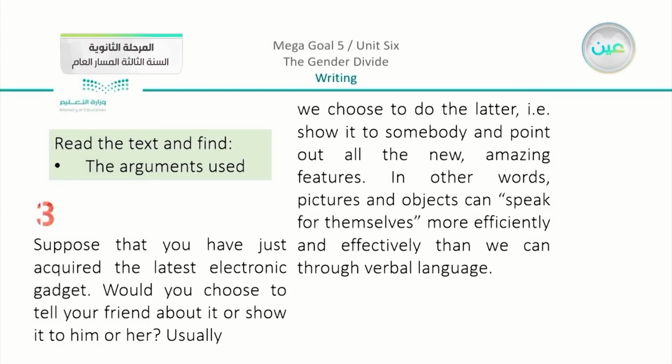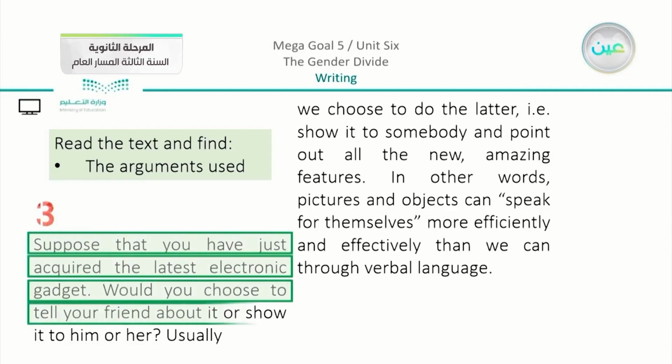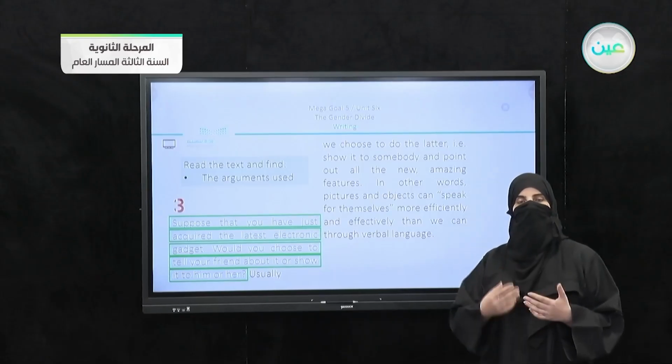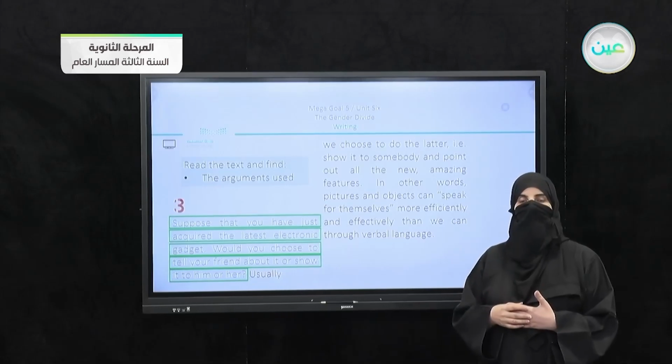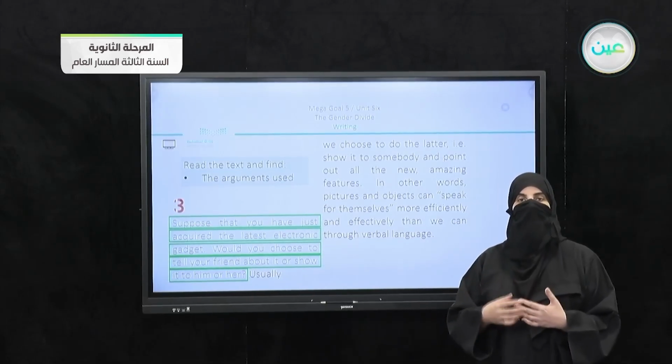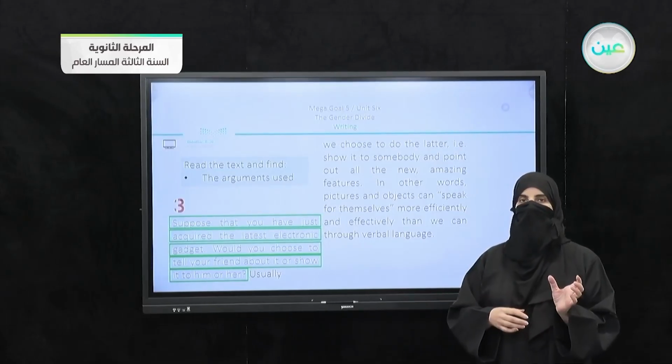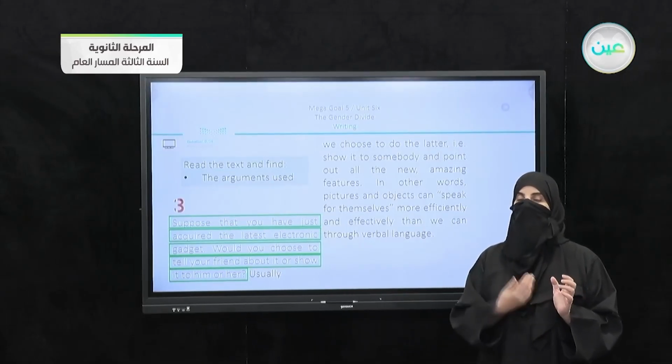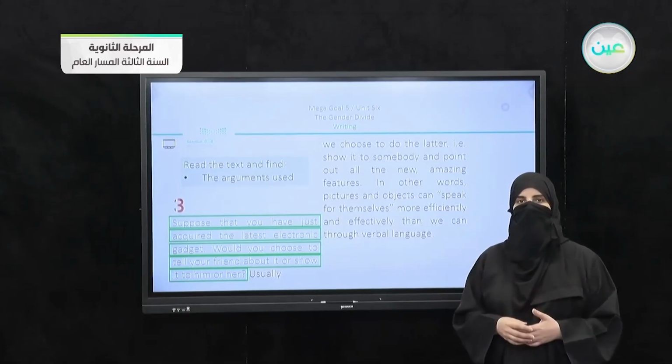In number 3, we can see that the argument is: suppose that you have just acquired the latest electronic gadget. Would you choose to tell your friend about it or show it to him or her? Now, this is another way to prove a point that something is better than another thing. When I am talking about my new gadget or device, it is much better to show a person. Do you agree that it is better to show, or just to talk about it?